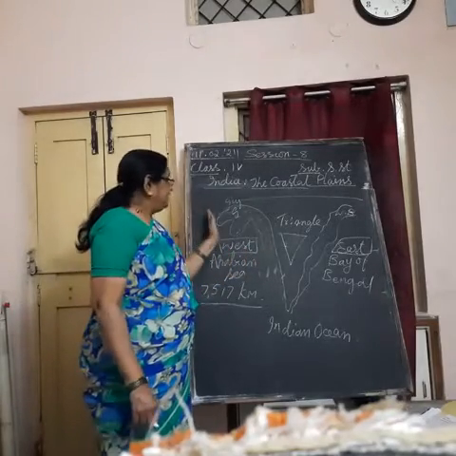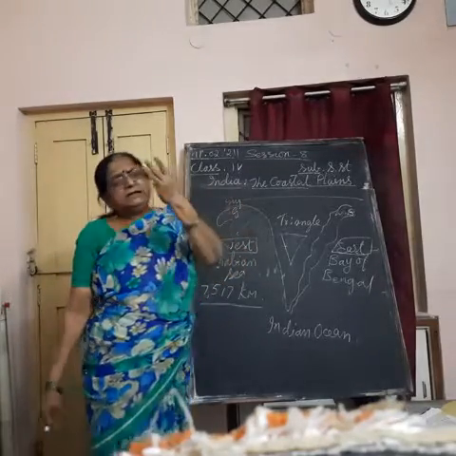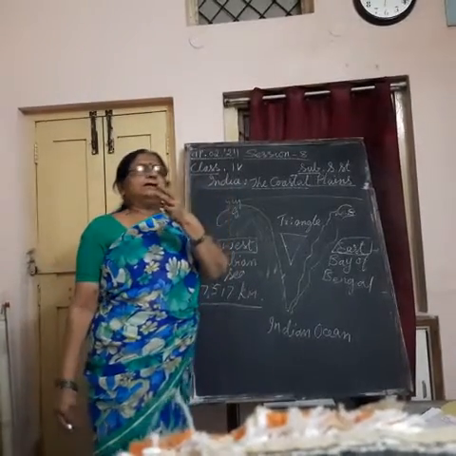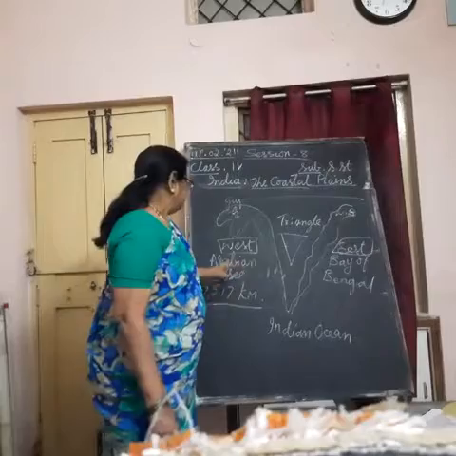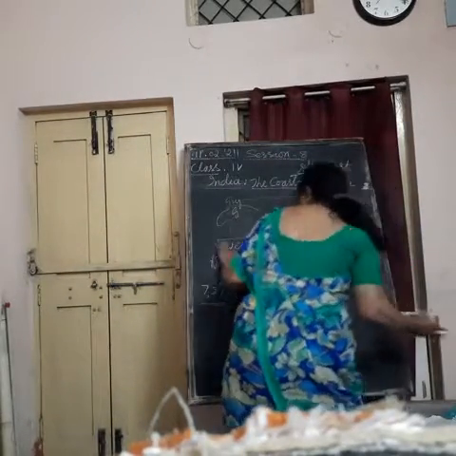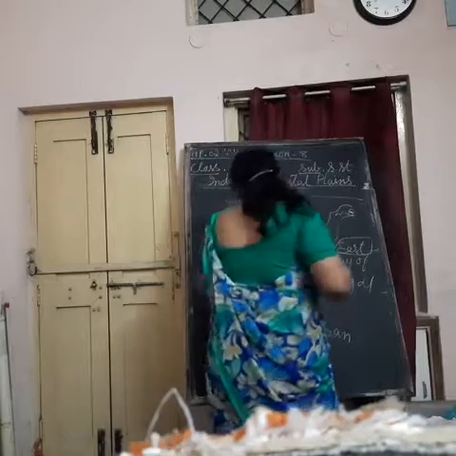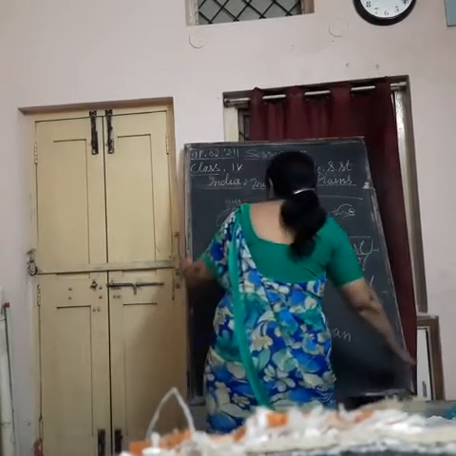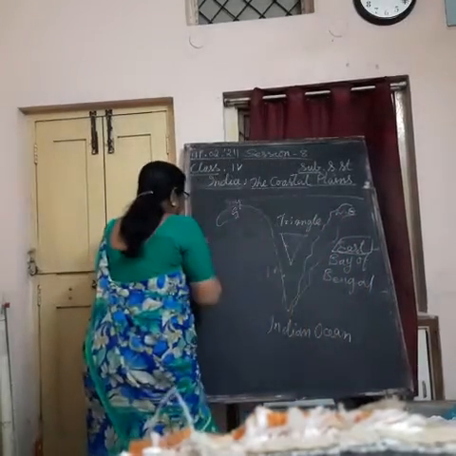And we divide the western coastal plain into three parts. Western coast is divided into three parts. What are they? Let me tell you. So you are clear about the western coastal plain and eastern coastal plain. We are talking about the western coastal plain. So Gujarat, it is called the Kathiawar coast.